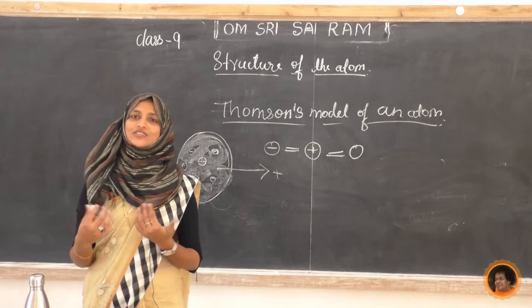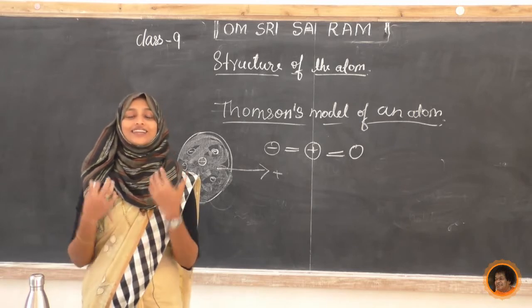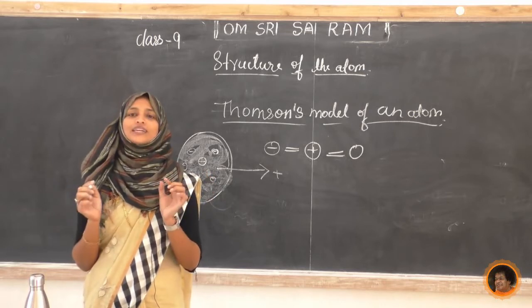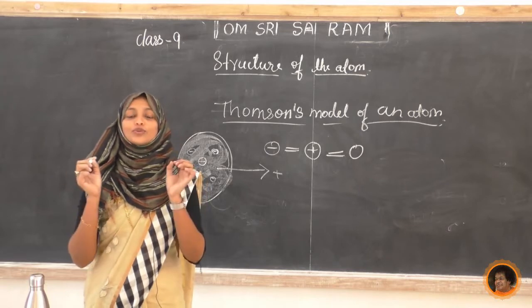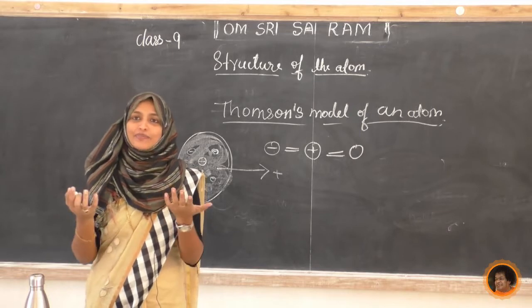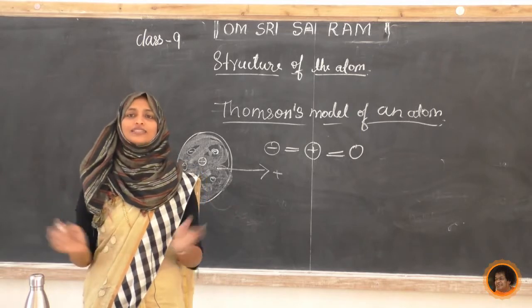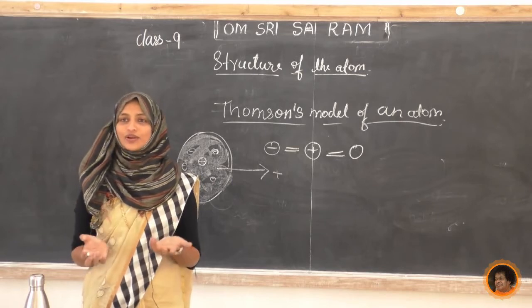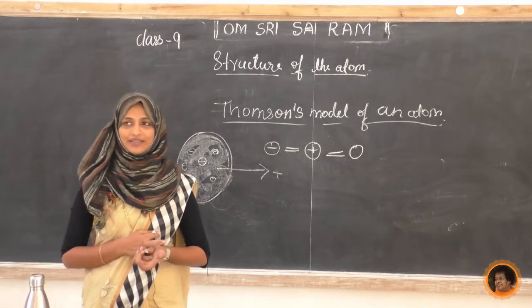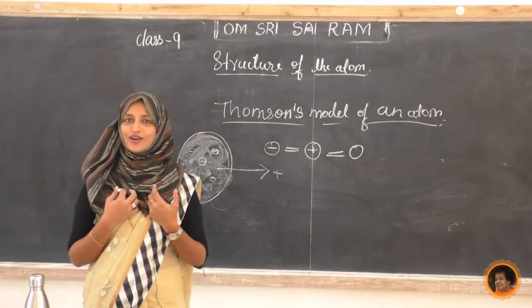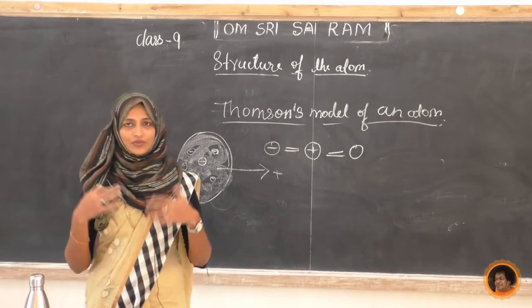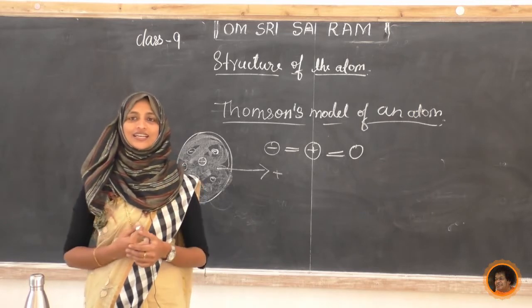Later, some other scientists came forward and explained their own ideas with experiments. In science, if you are going to believe anything, we have to believe it by proof, or by seeing with our naked eye. Otherwise we can't accept blind beliefs. The same happened with J.J. Thomson's experiment. As science students, we are not going to believe his idea because there is no experimental evidence. He just said it theoretically.